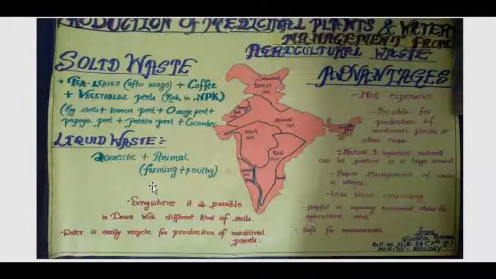Liquid waste, obviously, I have used a little bit, along with cow dung and soil, and the waste coming out from domestic waste, I have used a little bit. Then what happened, the advantages: the output I got is not very expensive, and it is possible for the production of medicinal plants. Especially I took medicinal plant production, so it is possible, and natural and important nutrients can be produced.